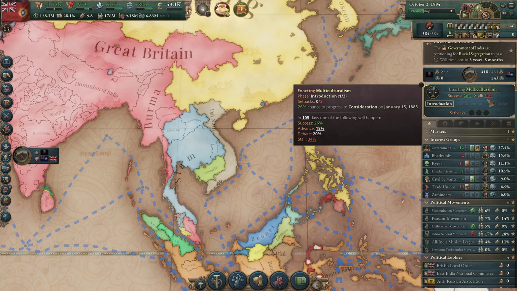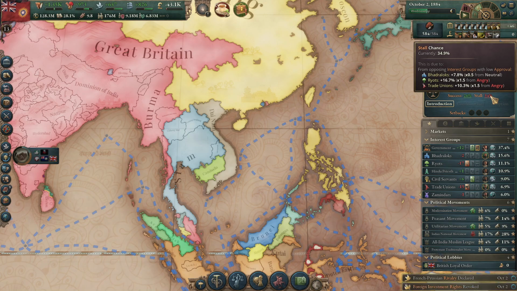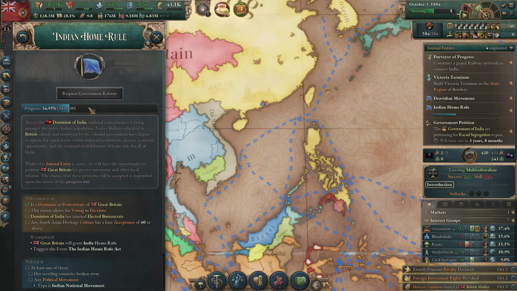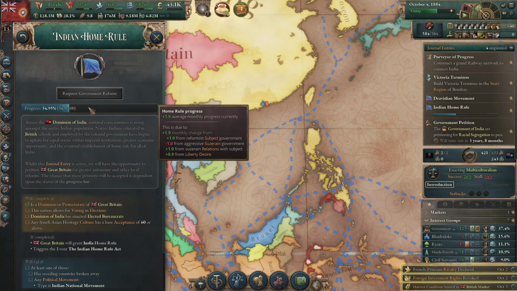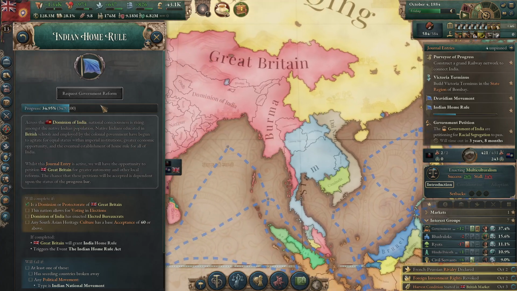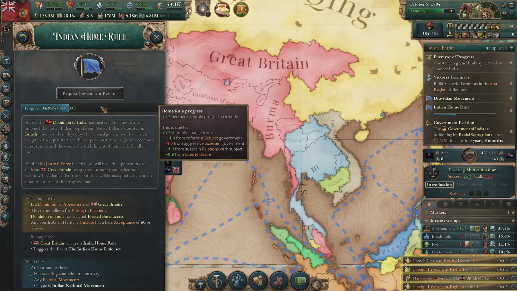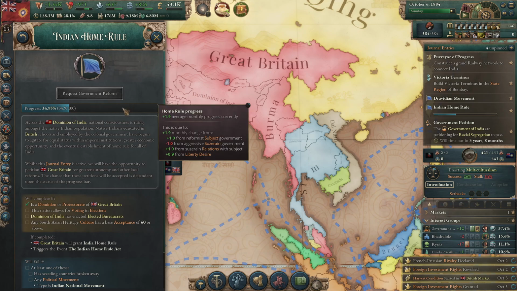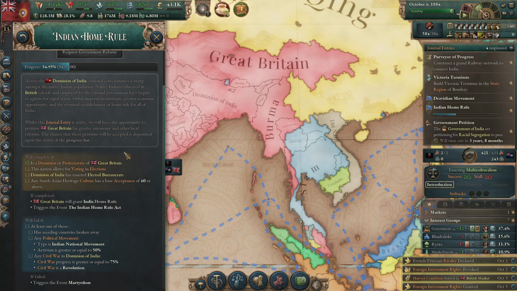Gotta make sure this doesn't become a revolutionary movement, because then I'll lose the Indian Home Rule event. But we are getting progress here from reformist subject government. Oh, interesting. So yes, now that we've got the civil servants in the government, we're getting progress on this.